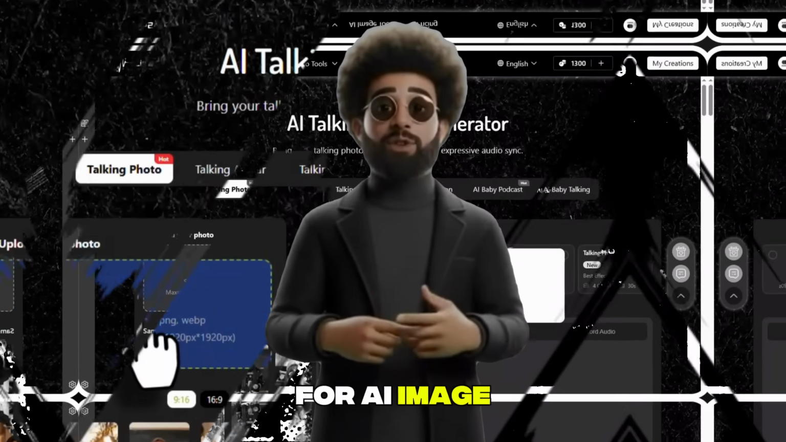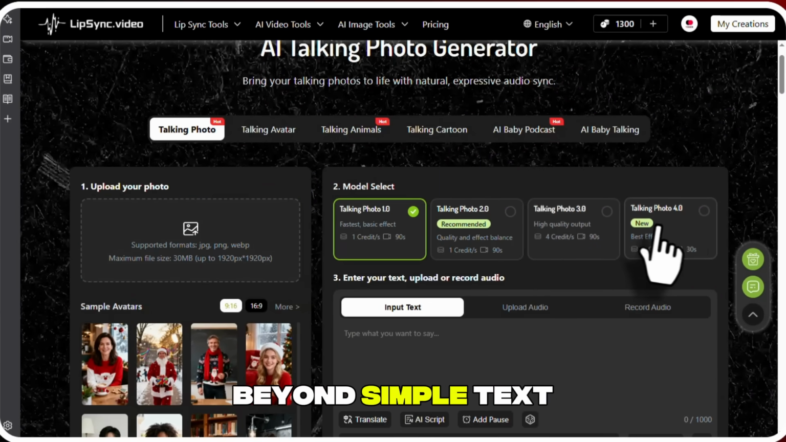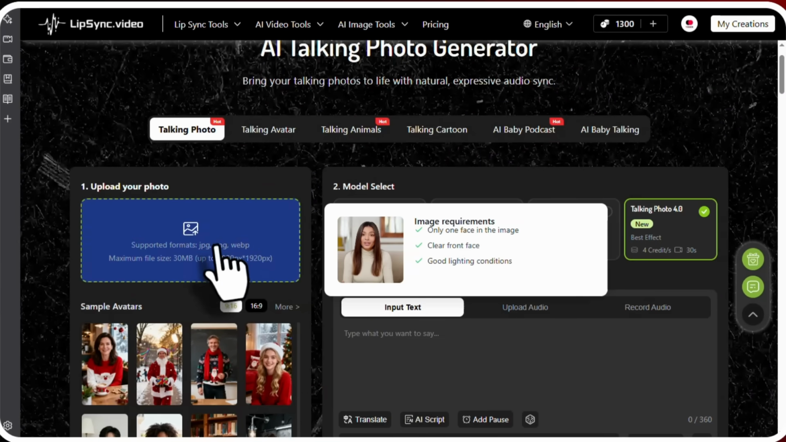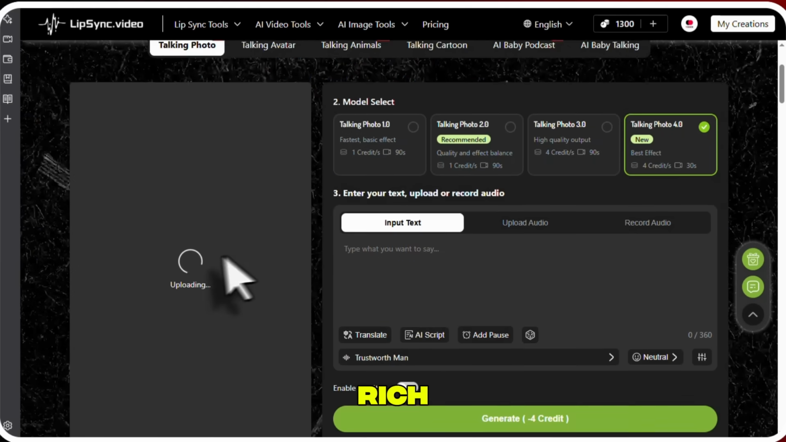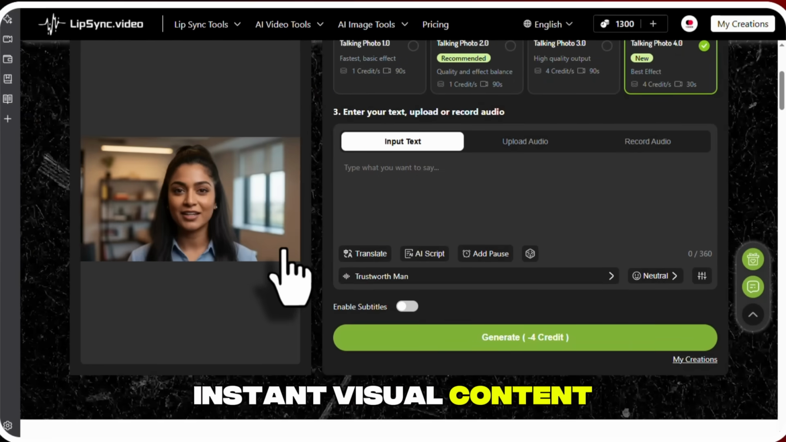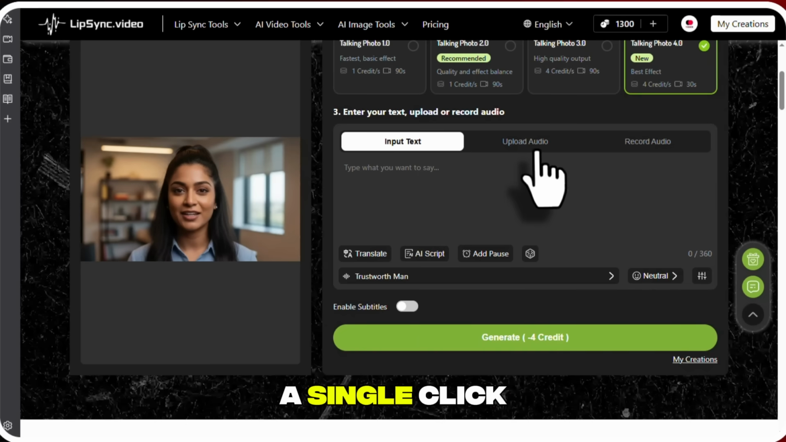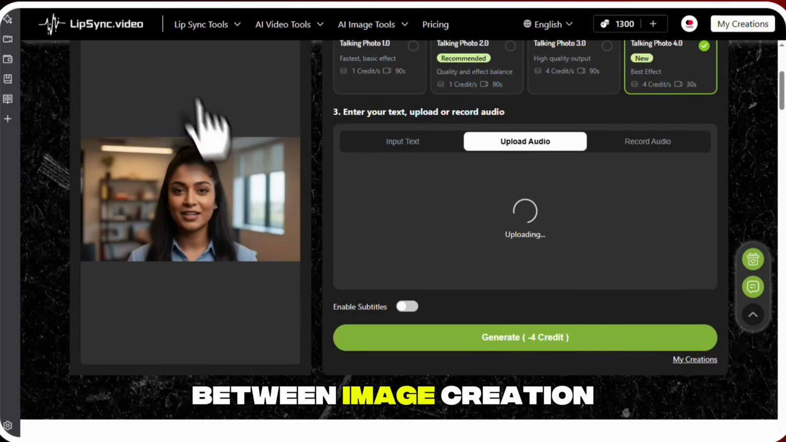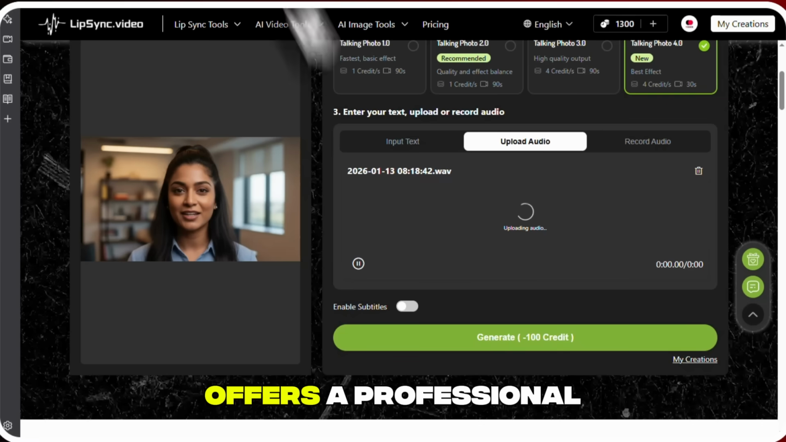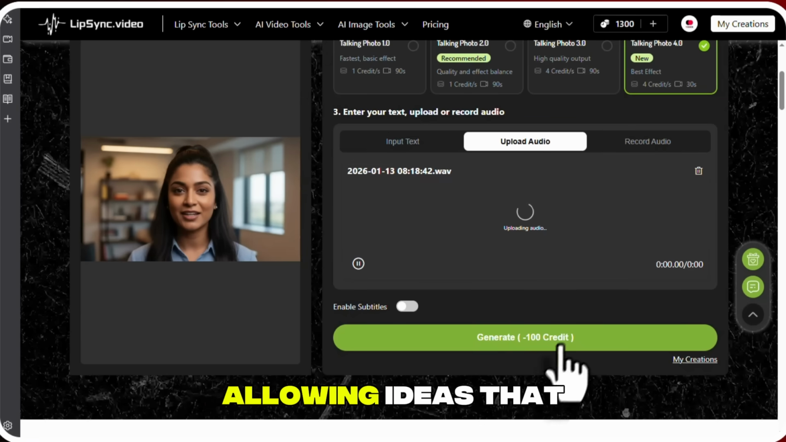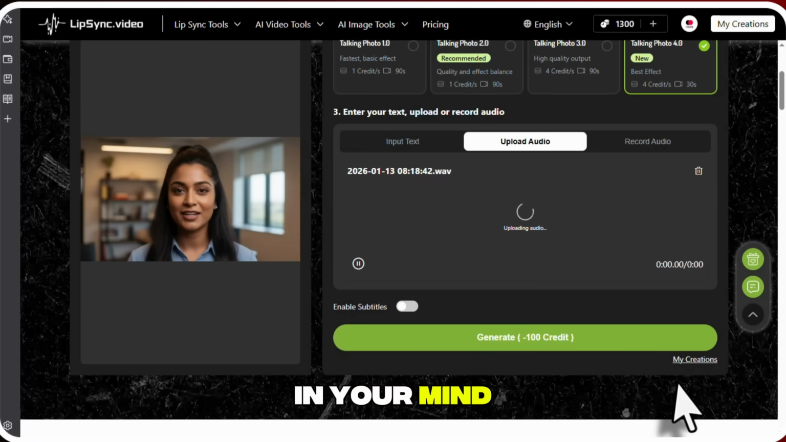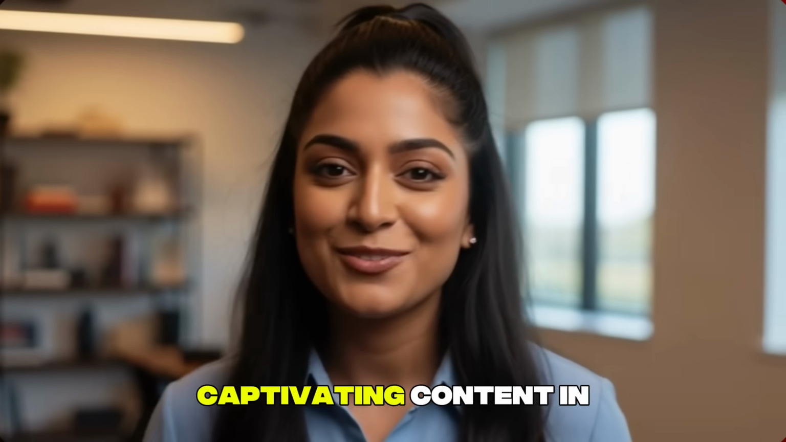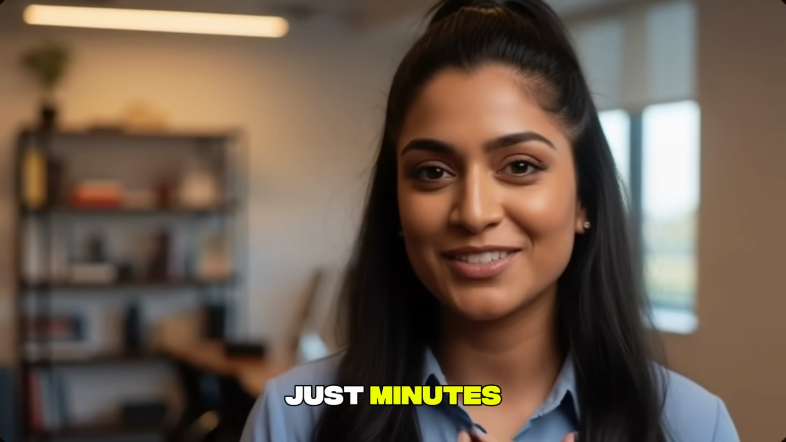As for AI image tools, they go far beyond simple text-to-image generation. They are your gateway to creating rich, instant visual content. Once an image is generated, a single click on the video button is enough to turn it into a perfectly lip-synced video. This seamless connection between image creation and video production offers a professional experience, allowing ideas that once lived only in your mind to become tangible, captivating content in just minutes.